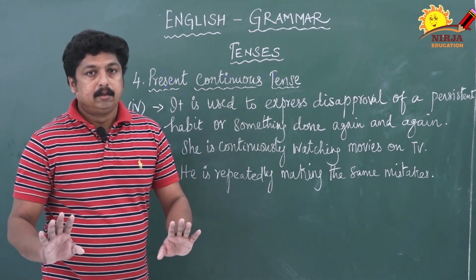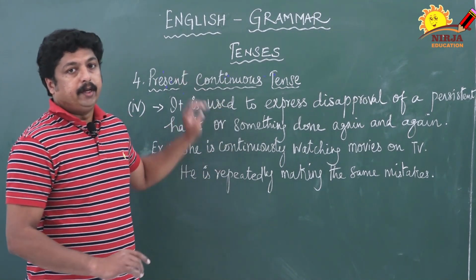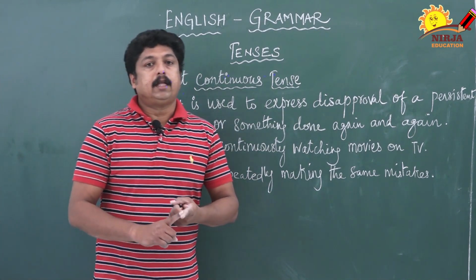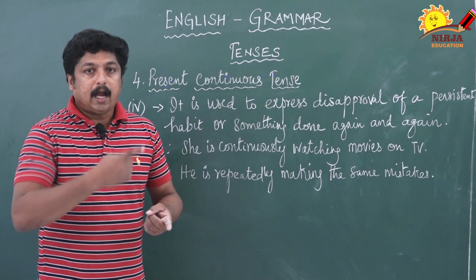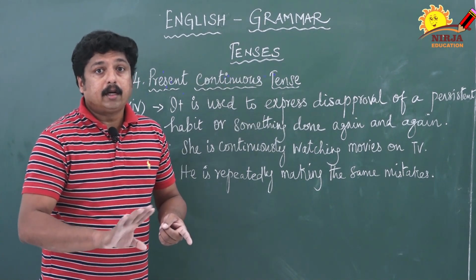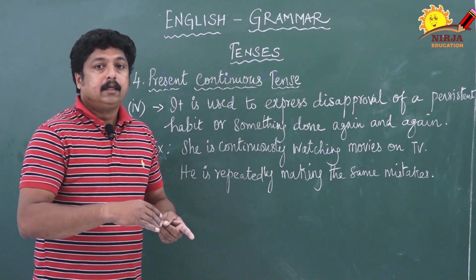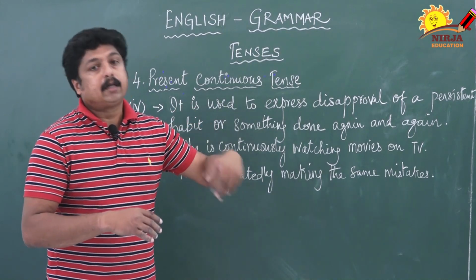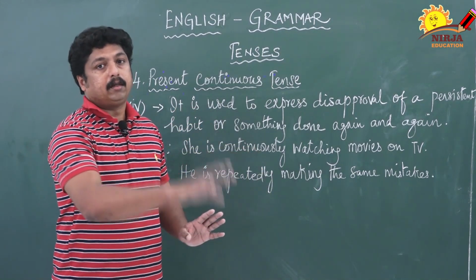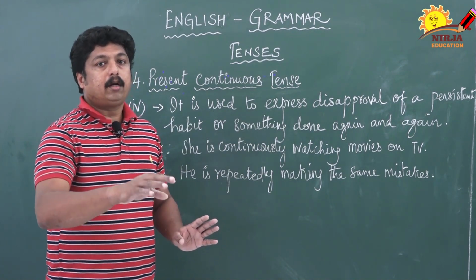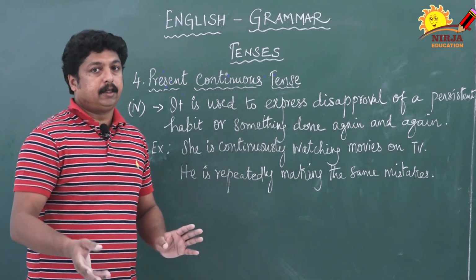Is that clear? So, I told four ways. One is the action is going on at the time of speaking. Another one, the action is not going on at the time of speaking, but it has started in the past, but still it is going on, in future also it may extend.